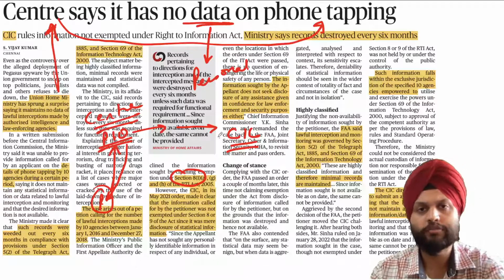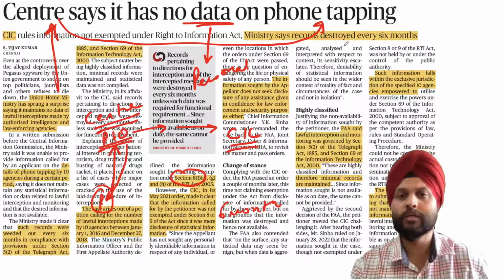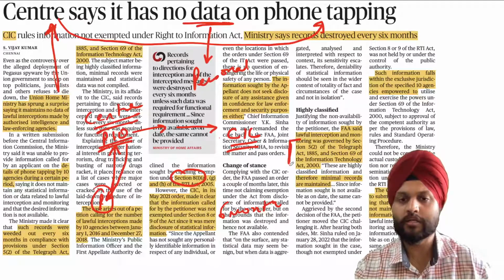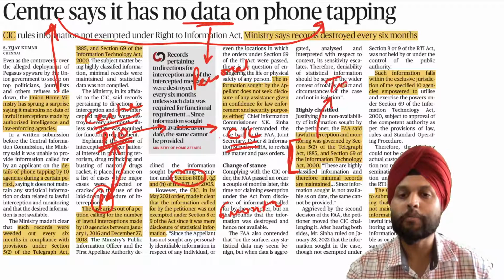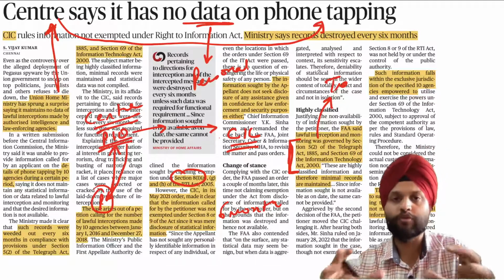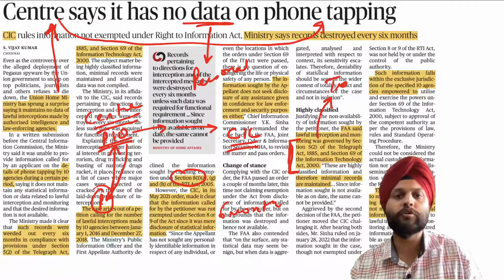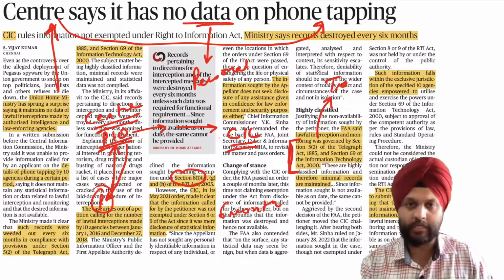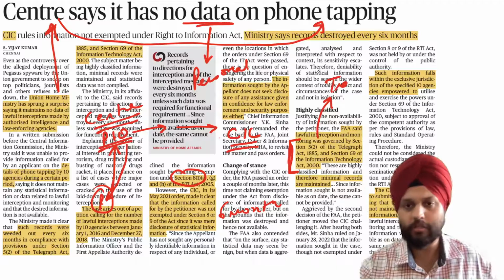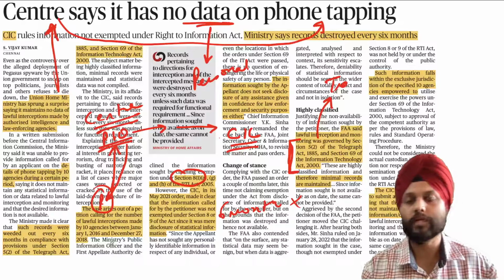It says, we don't have the data now. We keep data only for 6 months as per the provisions of Section 5 of the Telegraph Act and Section 69 of the IT Act. By the way, these are the provisions concerning tapping. The Telegraph Act is for phone communication, the things that you speak on the phone, and the IT Act is for computers, Telegram, WhatsApp, whatever. On that medium, it is regulated by the IT Act. On that basis, we had to delete this information after 6 months. We cannot store it. It is sensitive, so we cannot provide it.